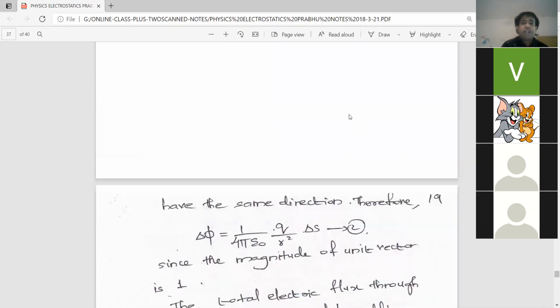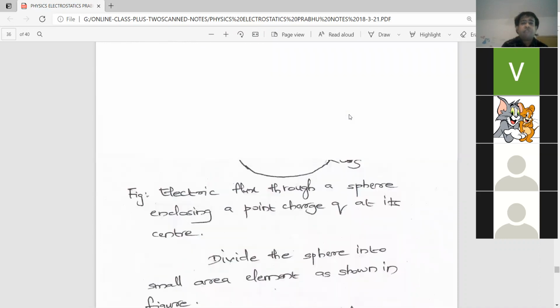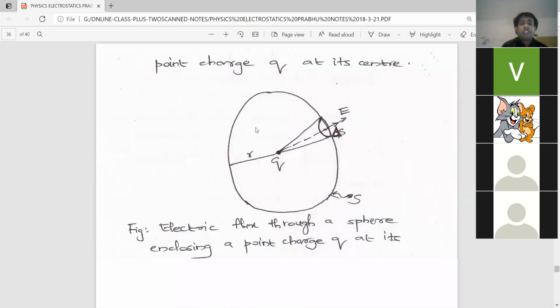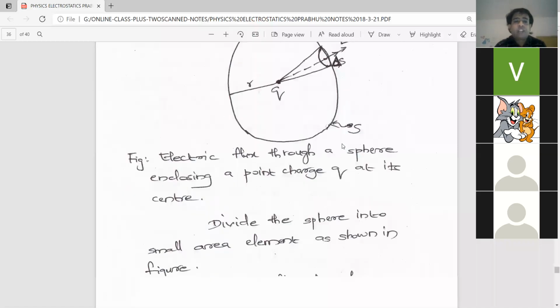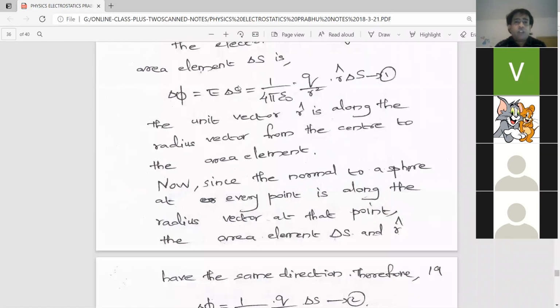Simply what we have done is a simple idea. I will tell you very fast. You have imagined a surface. A charge is placed at the center. R is the radius, and the direction of electric field and the direction of surface area is the same. So the equation for electric flux is delta phi equal to E delta S, and the value of electric field is 1 by 4 pi epsilon 0 times q by r square.